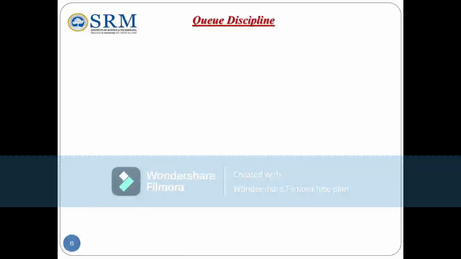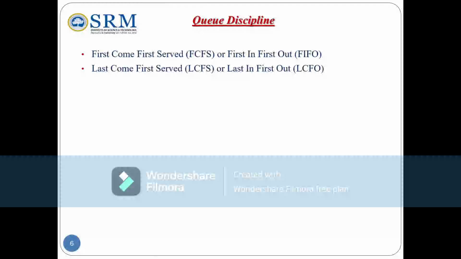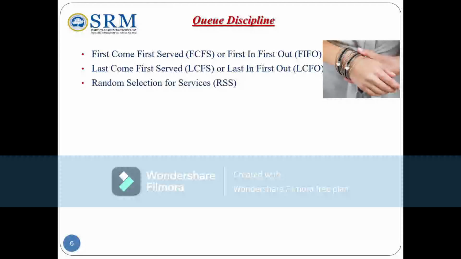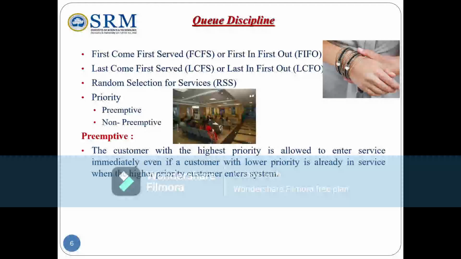Queue discipline: there are five types of queue discipline: first come first served, first in first out, last come first served, last in first out, random selection for service, RSS. Priority can be of two types: first is preemptive, second non-preemptive. Preemptive: the customer with the highest priority is allowed to enter the service immediately, even if a customer with lower priority is already in service when the highest priority customer enters the system.